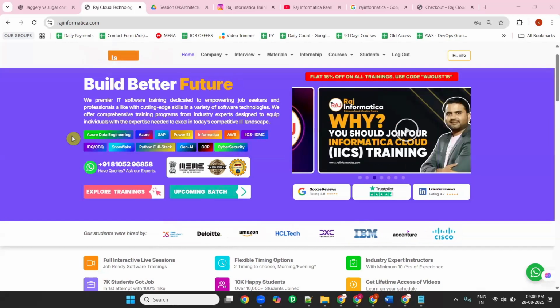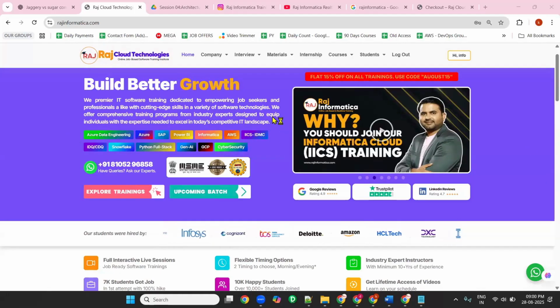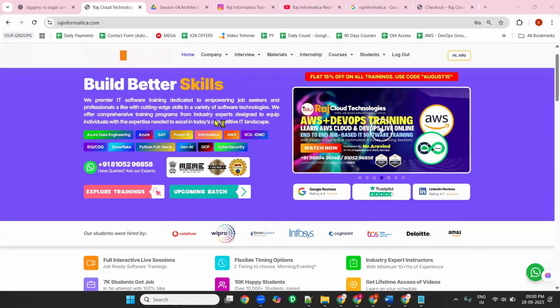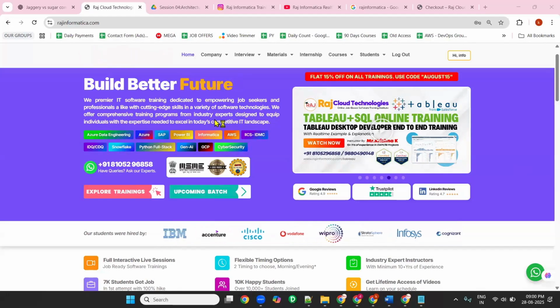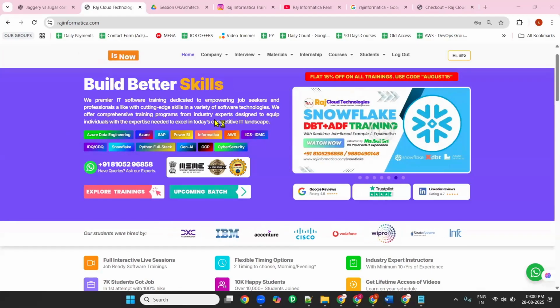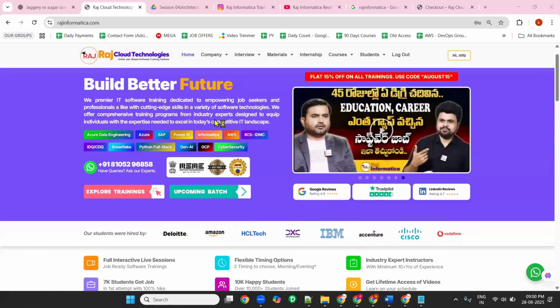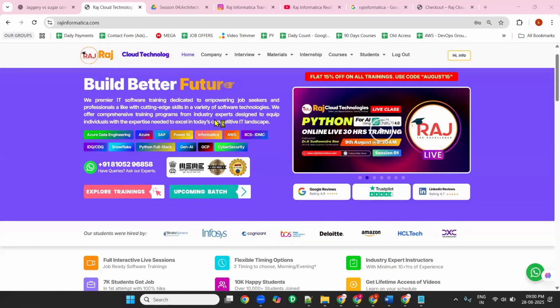Even if you get the basic 30% hike, you will easily be at 12.5 like that. But if you can go for counter opportunities, you can increase your package. If you are so confident in your technology, then you can easily achieve 16 to 17 also. It completely depends on how confident you are in the technology.